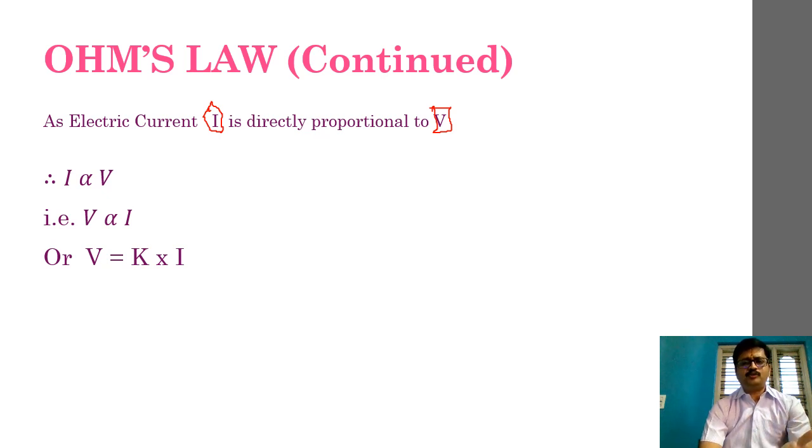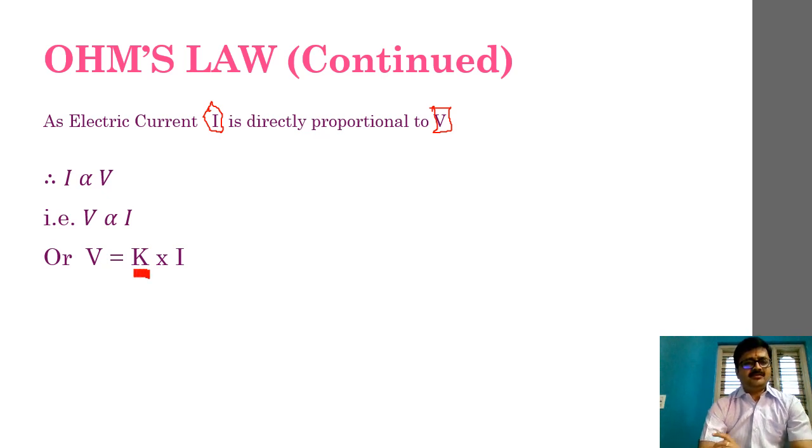And K is a proportionality constant. According to the mathematical rules, we must place a proportionality constant. So obviously we are placing a proportionality constant here, and this proportionality constant that we are taking as K.